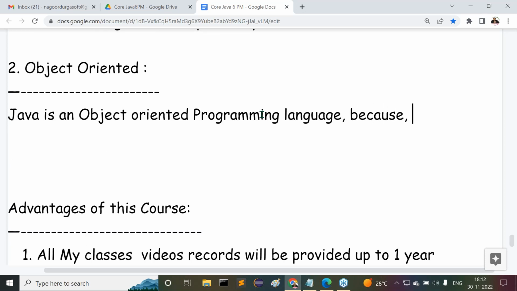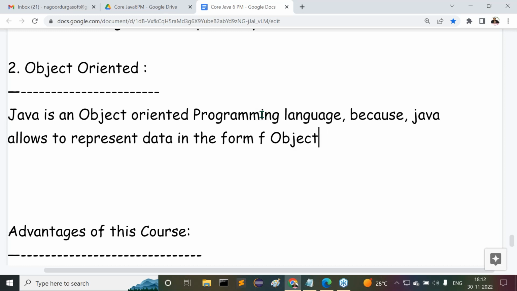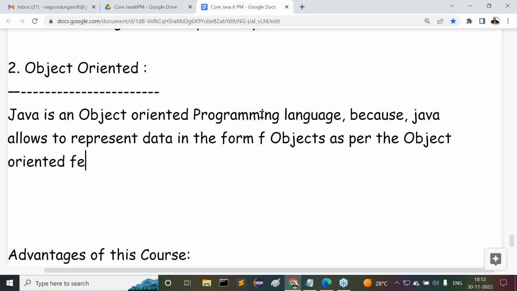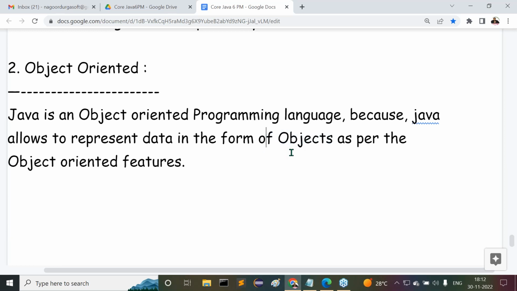Why? Because Java allows us to represent data in the form of objects, as per the object oriented features. Understand clearly? So this is exactly the meaning of an object oriented programming language.